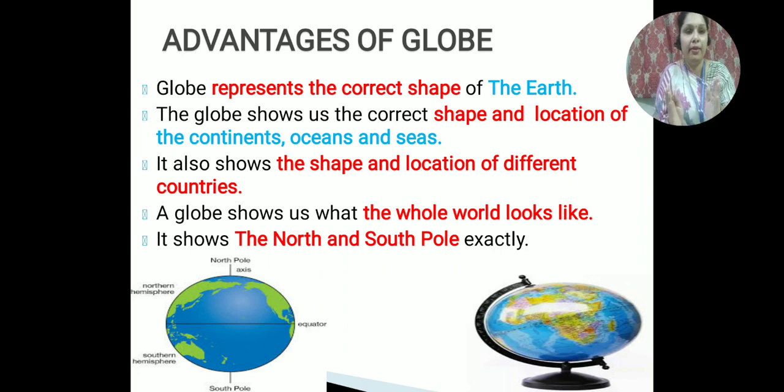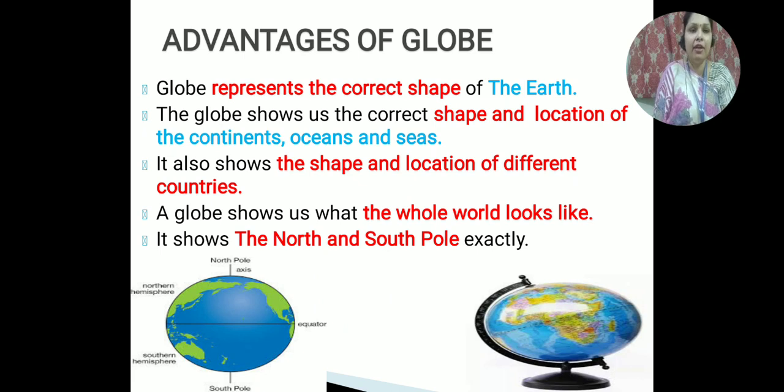It is a miniature of the earth, a model of the earth. It shows how our earth looks, where the continents, seas, oceans and countries are. The whole world looks like this, as shown by a globe.